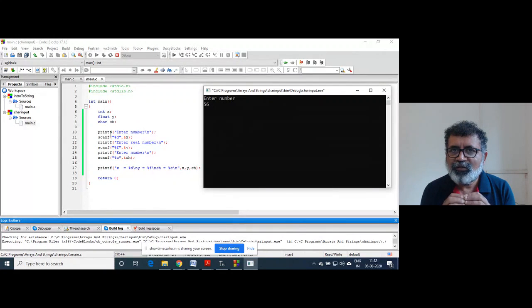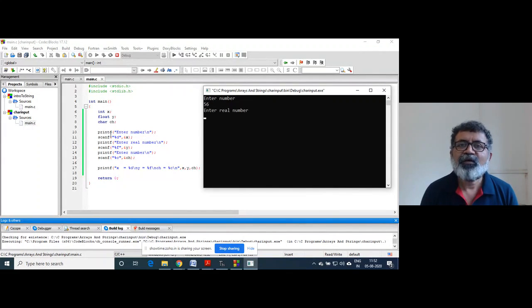56 will be stored at the address of x, the moment you hit the enter key. Next printf statement is executed, and then control is at the next scanf function, that is at line number 13, and it is again waiting for user input, right?